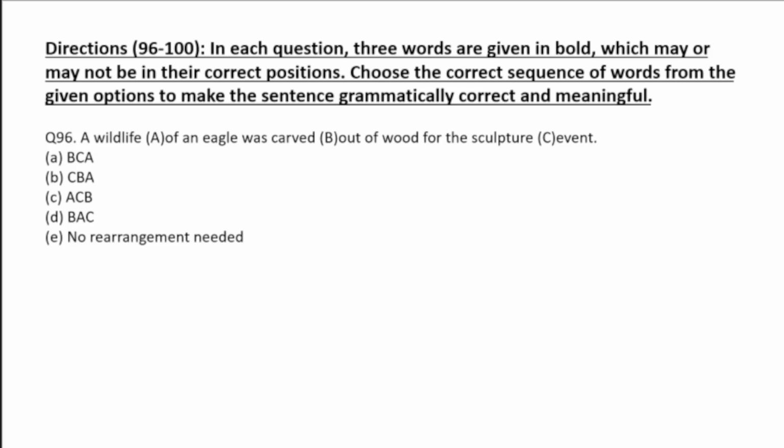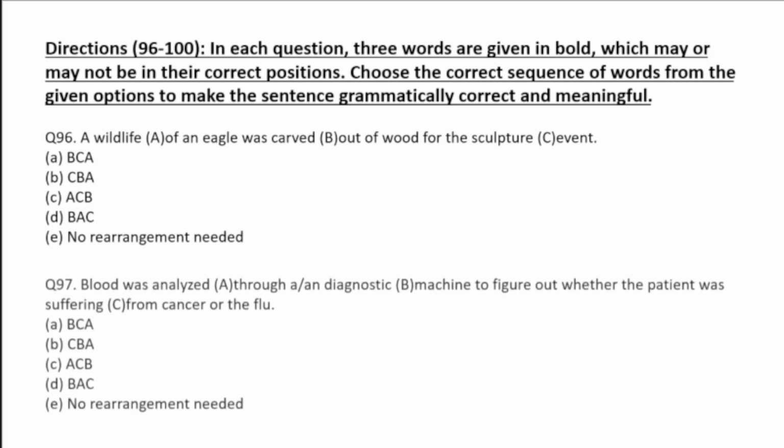So you can go with the sculpture. The sculpture of an eagle was carved out of wood for the wildlife event. So you can find an event which is a wildlife event and you can carve the sculpture, not the wildlife. So the exchange must be done with A and C. So automatically the answer becomes C, B and A. Next,